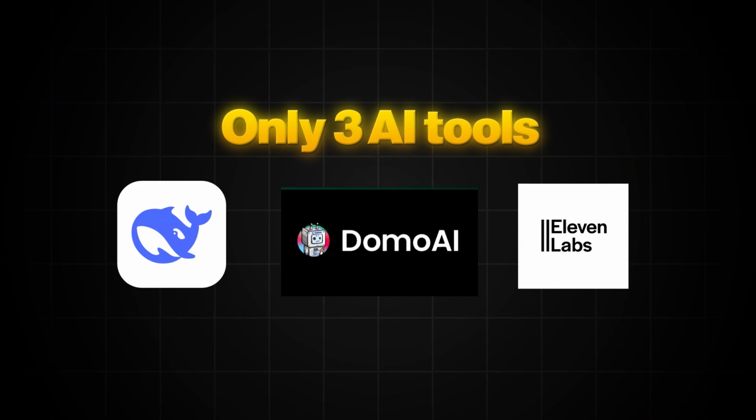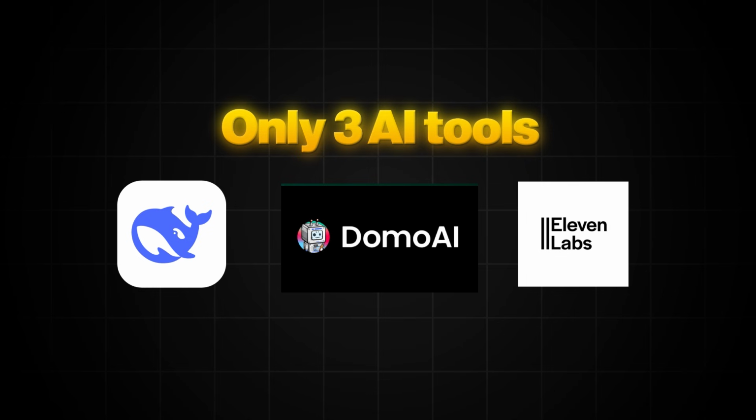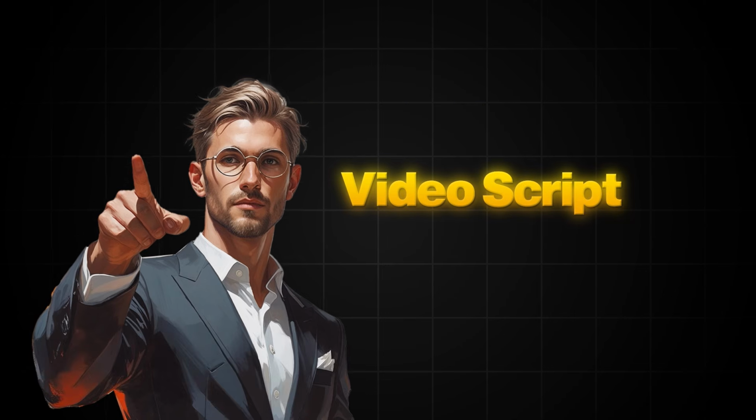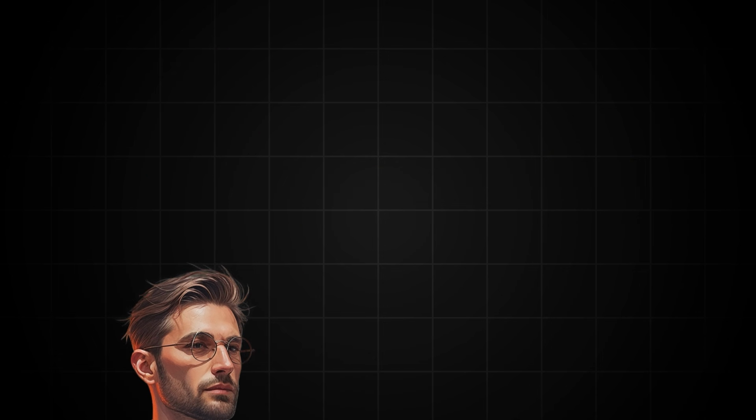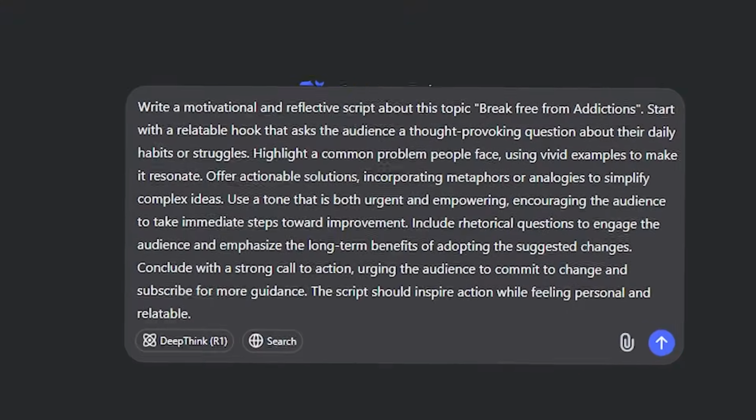For this process, I'm going to use only 3 AI tools. The first thing we must do is generate a video script. These videos are normally not too long, it can be up to 5 minutes, but the most important thing is the presenting style of the video. That's why I created this unique prompt to generate a video script.